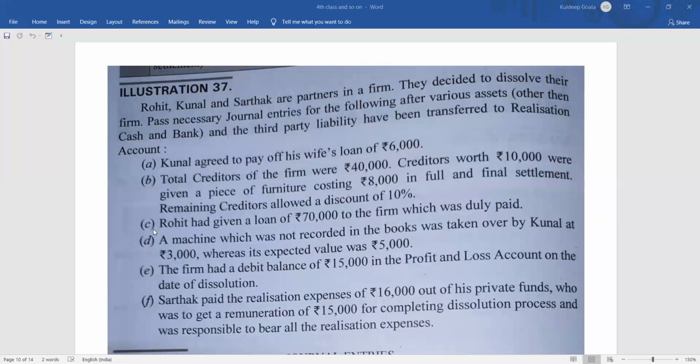So in most of the cases it will be the thing. If it is not mentioned, then also you have to assume that it has been transferred. It has been transferred, and you are going to show only the settlement entry. So what is the answer to point number one?